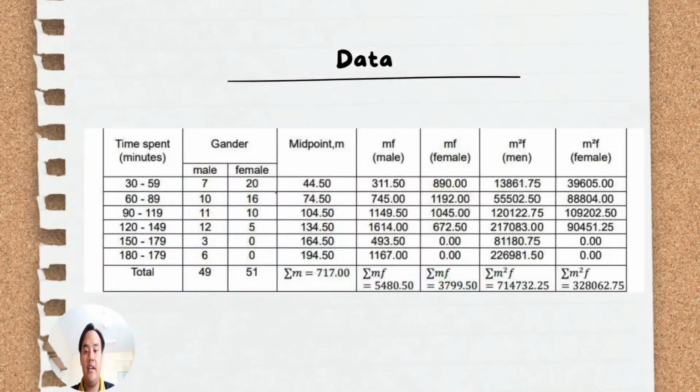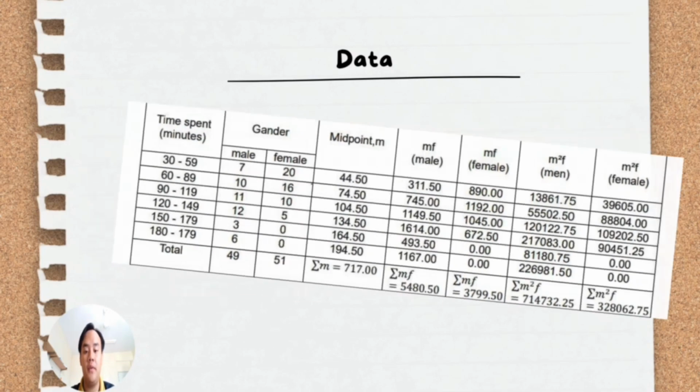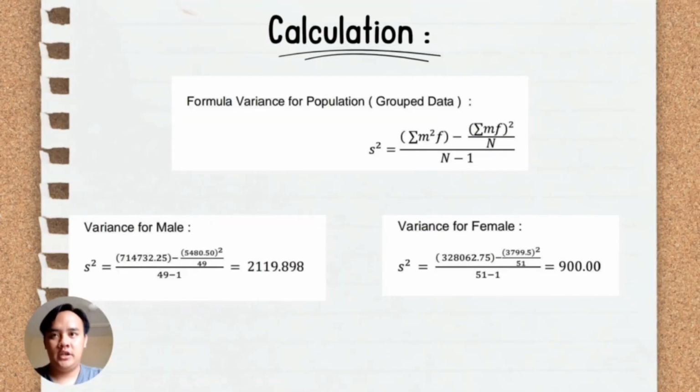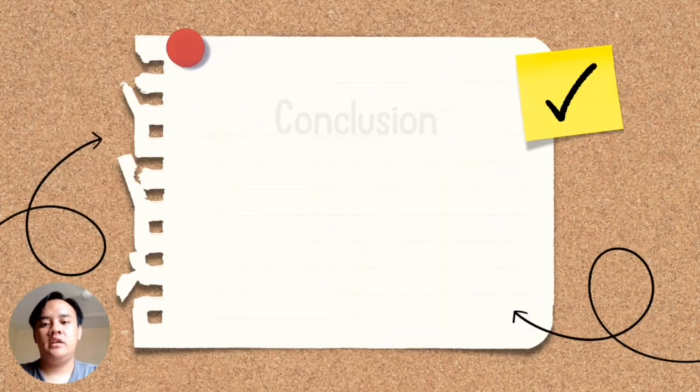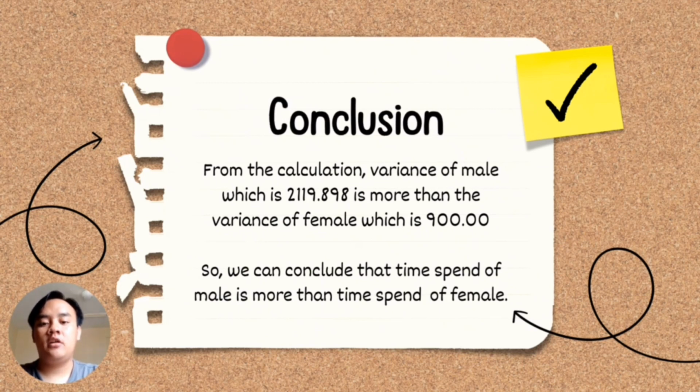The second objective is to compare the variance of time spent on online games and gender. This is the data that we collected from the 100 respondents with the Google Form. Alright, for calculations, we use the formula for variance of populations, with the input data. The first step of calculation, we find the variance of male, which is 2119.898. The second step of calculation, we find the variance of female, which is 900.00.